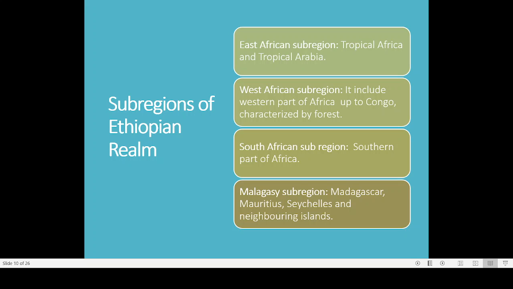Then we have many islands near South Africa, and they are part of another sub-region known by the name Malagasy. Malagasy is the earlier name of the island now known as Madagascar. In addition to Madagascar, we can find Mauritius, Seychelles, Reunion, then the Chagos Islands.